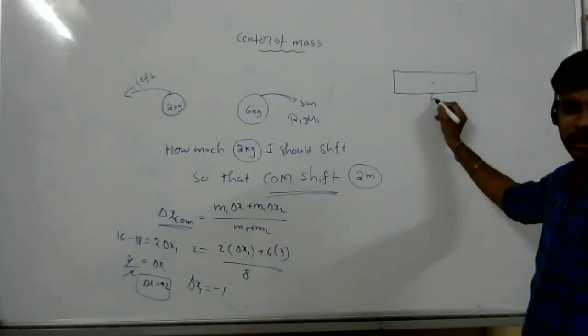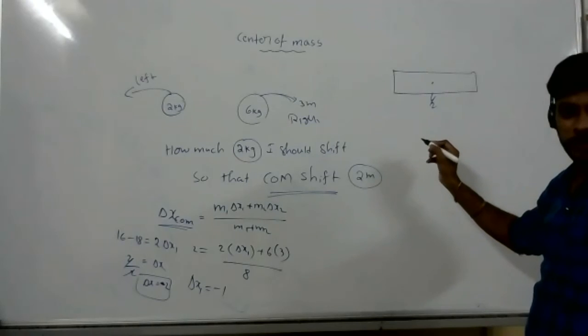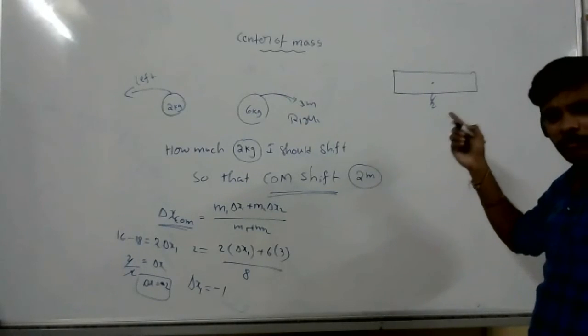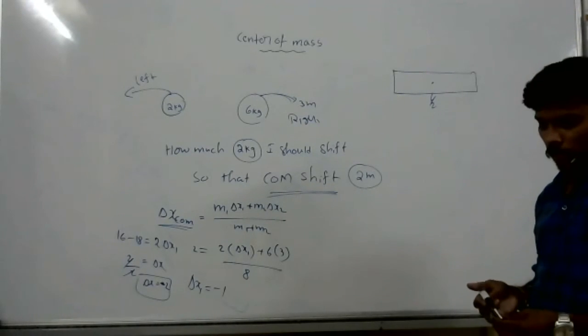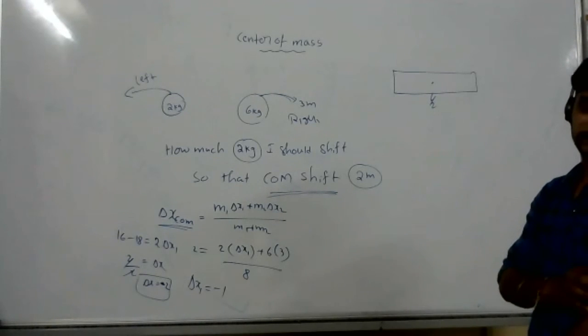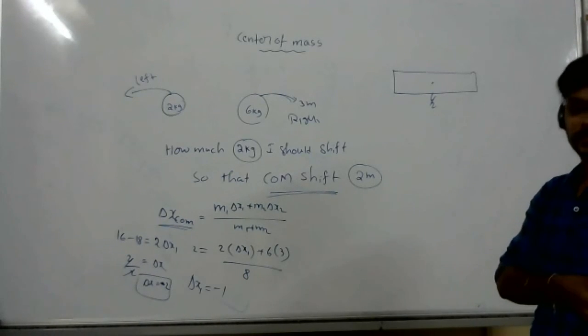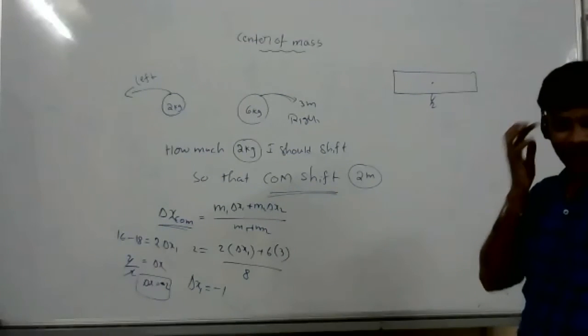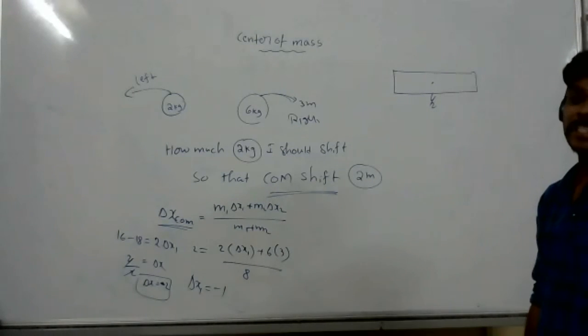At the center. So what is the proof? We should know the proof, right? Why is it only L/2? We know it's made up of an indefinite number of particles, so we need to use integration.